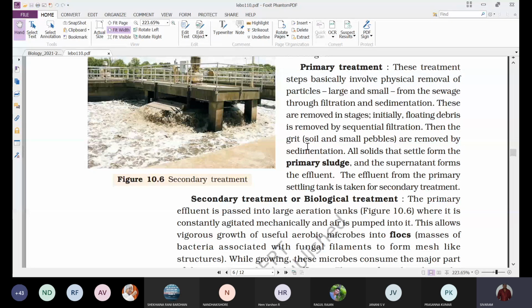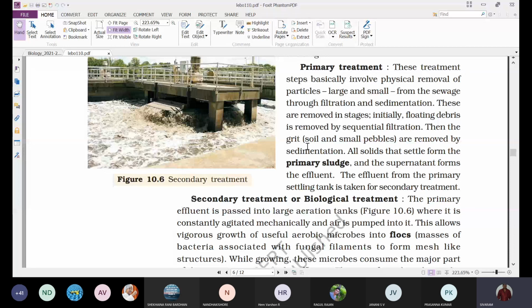By repeated filtration, what is happening? We are removing the floating debris, whatever particles are floating in the water. They are removed according to their size by passing through different filters of different sieve sizes. Later the water is allowed to settle. As a result, small particles, small soils and pebbles settle at the bottom of the tank, and this process we call sedimentation.